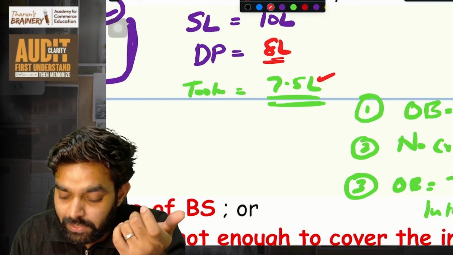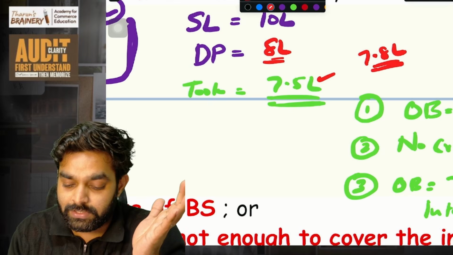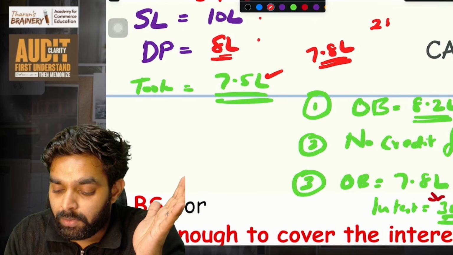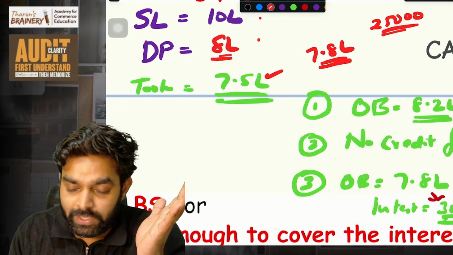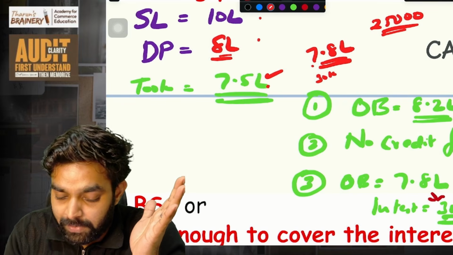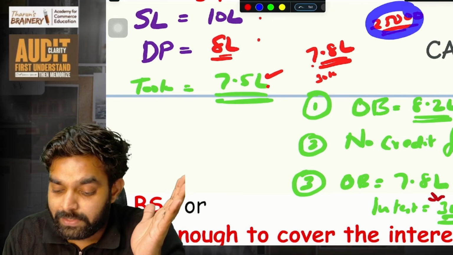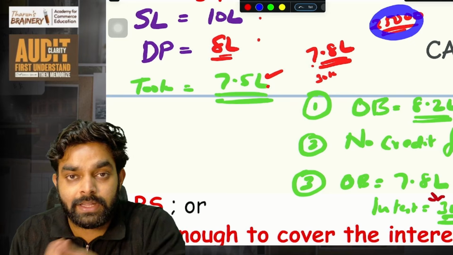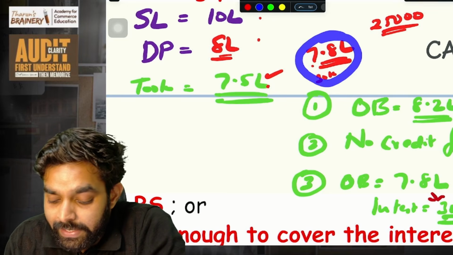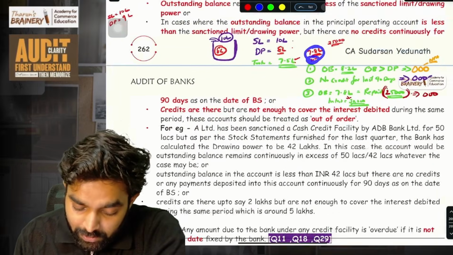Imagine this was the initial loan taken, and along with the interest, the outstanding balance became 7.8 lakhs. So this is less than this too. And the customer over the last 3 months paid almost 25,000. The interest component itself, 7.5 to 7.8, is 30,000. EMI was way more than this, but he only paid this much. Here the credit given by the customer is not even enough to meet the interest portion. Interest is 30k. It is not even enough. So in these 3 cases, we will call it out of order.